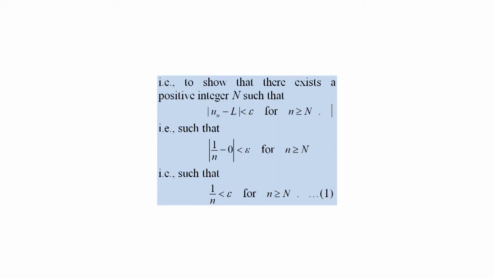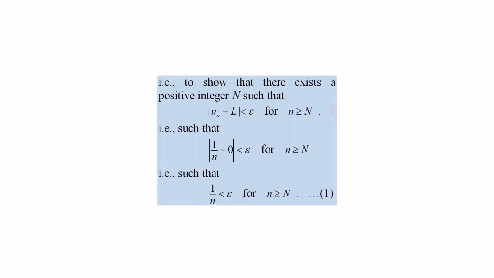That is, such that absolute value of 1 upon n minus 0 less than epsilon for n greater than or equal to N. That is, such that 1 upon n less than epsilon for n greater than or equal to N, equation 1.